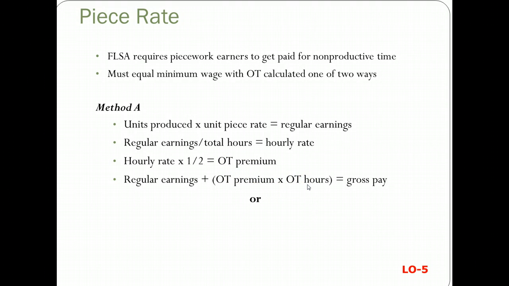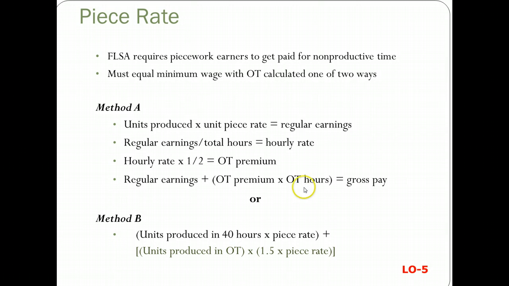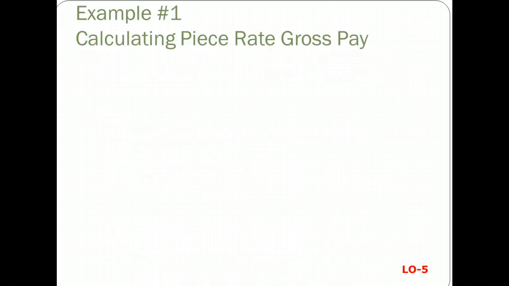overtime hours. Or, method B says, take the units that you could produce in 40 hours, times the piece rate, and add the units produced in overtime, and times that by 1.5 times the piece rate. And these methods will give you two different results. So let's look at two examples.